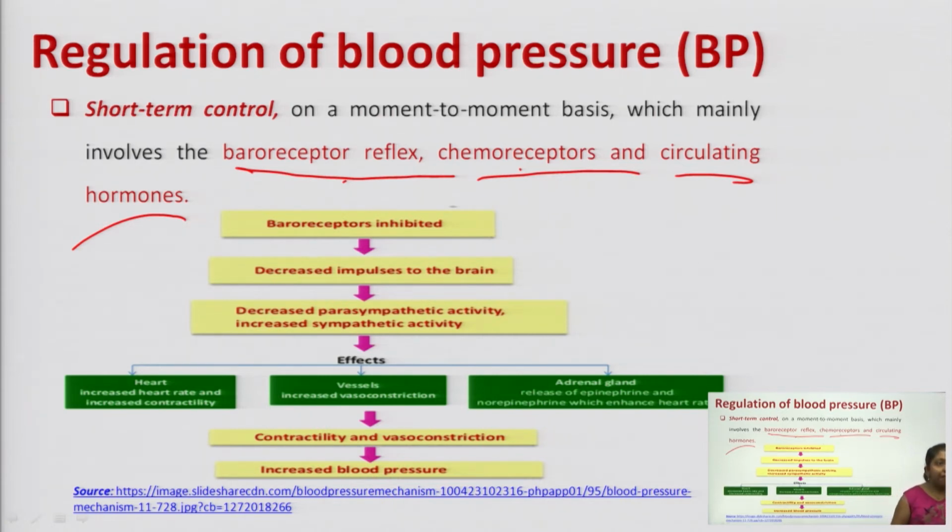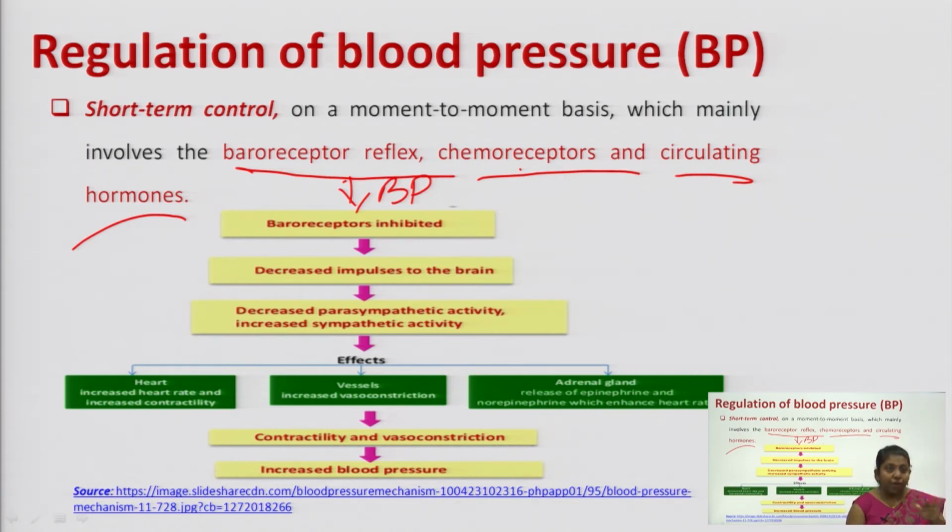So whenever there is a drop in our blood pressure, for example, if there is a low BP, a decrease in blood pressure, it means your pressure has decreased.